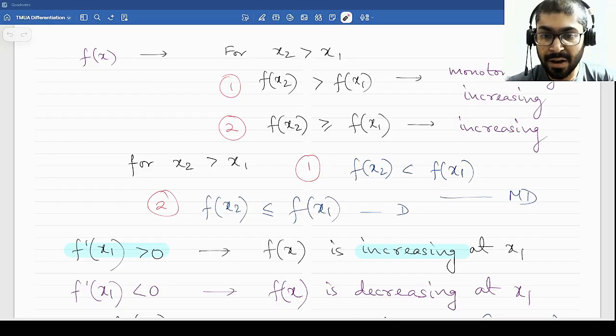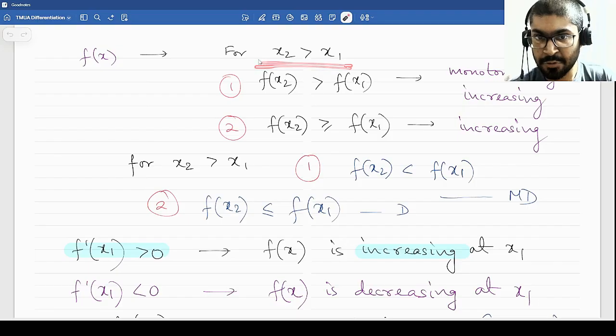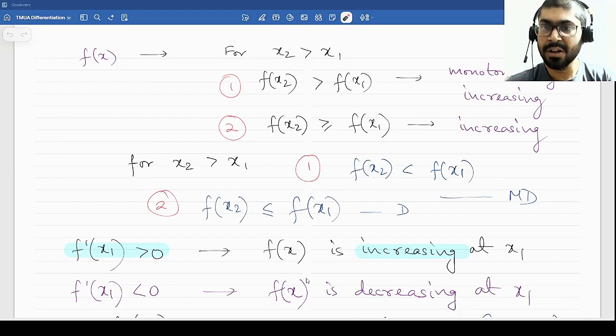So the same concept applies to monotonically decreasing functions as well. We are not going to change the starting criteria. We'll keep x2 greater than x1, but for monotonically decreasing functions, we'll make it f(x2) is less than f(x1). So the higher value will lead to a lower output value. That means the function is decreasing.